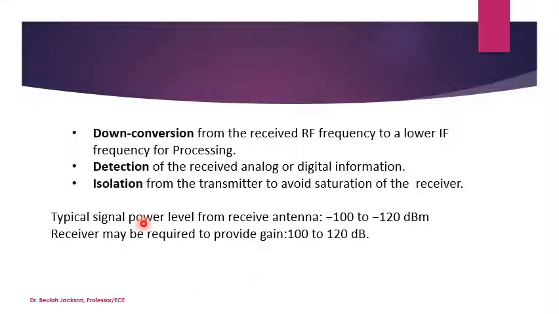Then the typical signal power level from the receiving antenna is from -100 to -120 dBm. And the receiver may be required to provide a gain of 100 to 120 decibels.